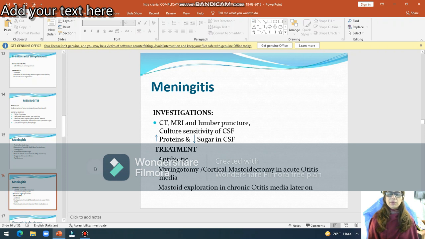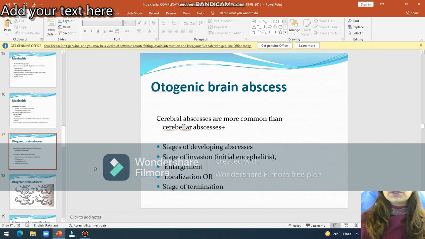So treatment will be antibiotics, and in cases of acute suppurative otitis media, myringotomy and cortical mastoidectomy is done. Then mastoid exploration in cases of chronic suppurative otitis media. Then canal wall down procedures usually are performed. Otogenic abscess, that is cerebral abscesses, and cerebral abscesses are more common than cerebellar abscesses. So temporal lobe abscess is the commonest abscess.